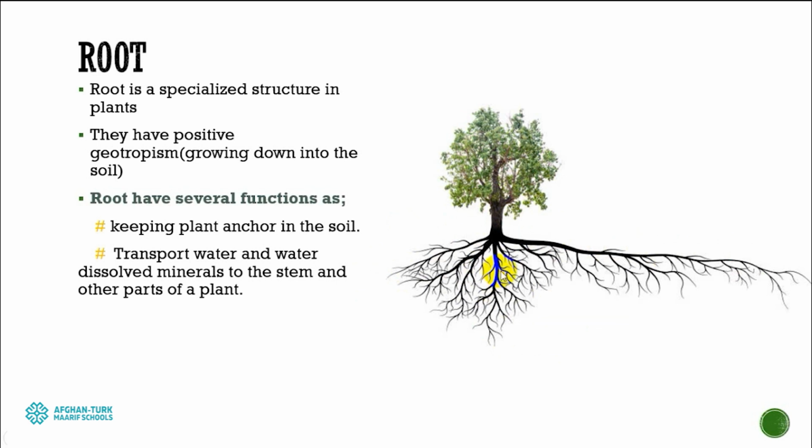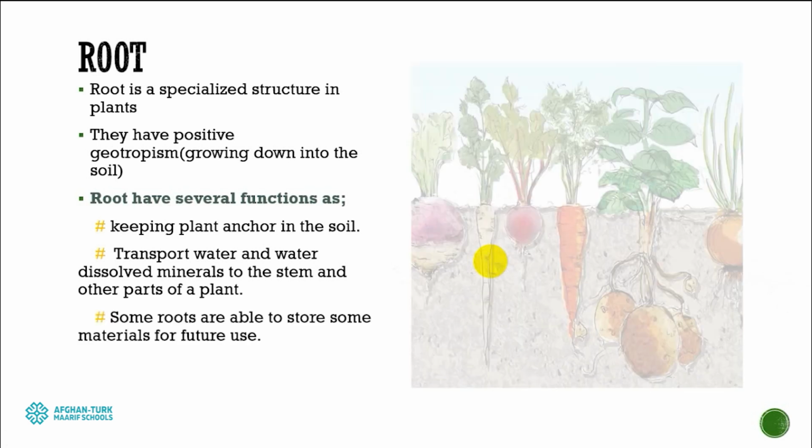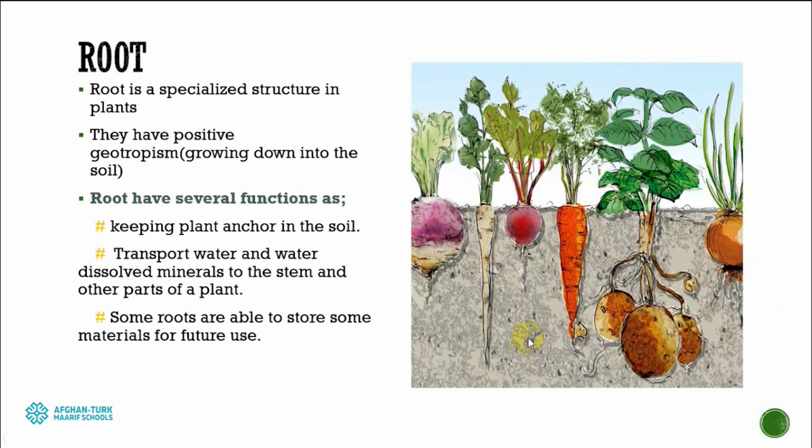The other function of the root is that it can absorb water and water-dissolved minerals and send them to the stem, and the stem can carry that water to the leaves, and the leaves do the photosynthesis process. Some roots can store things inside them. For example, carrot can store vitamin A, potato can store starch, or we can say they are natural antibiotics. So some roots can store some materials inside them.